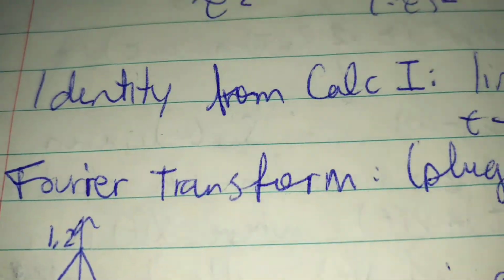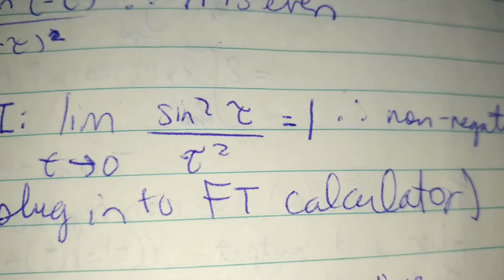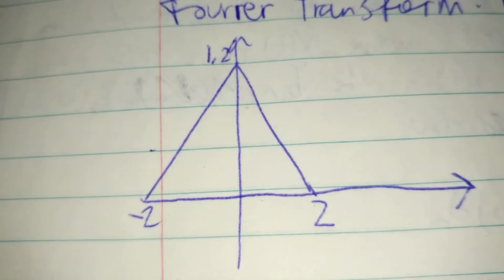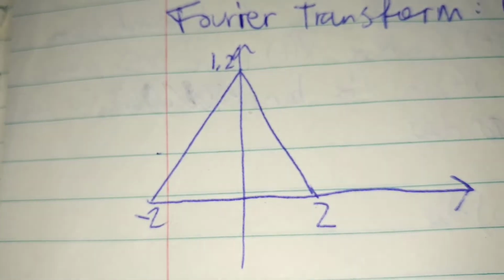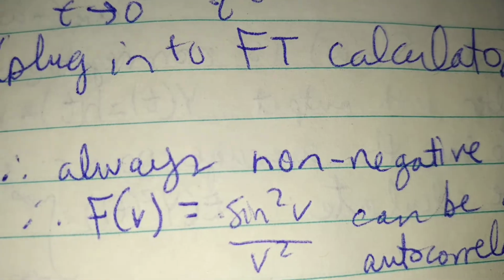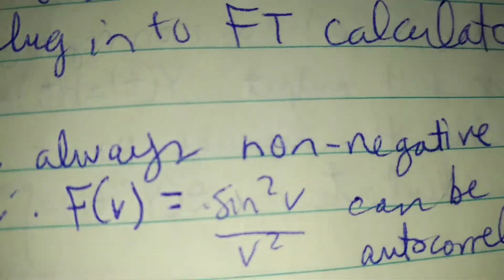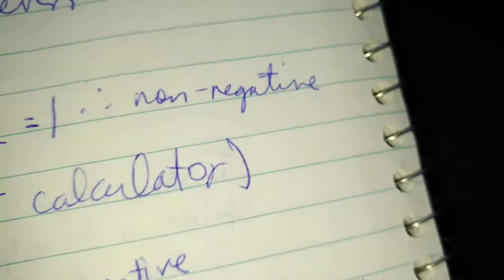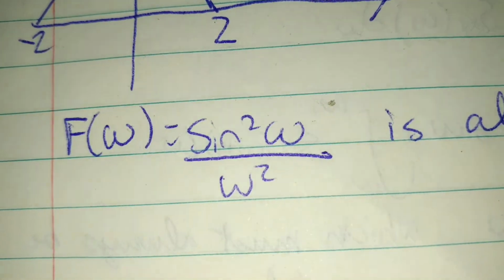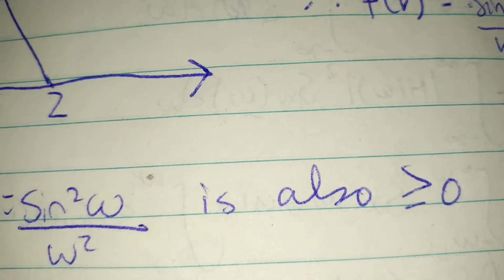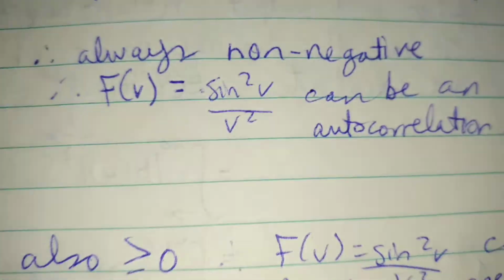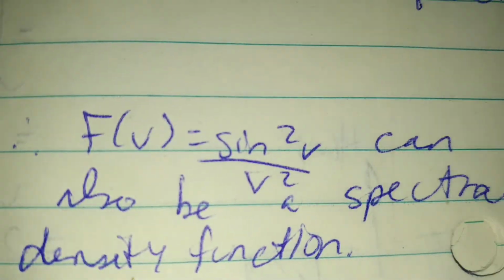And then when you Fourier transform this function, I just plugged it into a Fourier transform calculator online, and you end up with this shape here. And so that shows that the Fourier transform is always greater than 0. And because it's always non-negative, it means that f of V equals sine squared V over V squared can be an autocorrelation function. And when we look and see if it's also a spectral density function, you sub in omega for V, and sine squared of omega over omega squared can never be negative, which means that the function can also be a spectral density function.